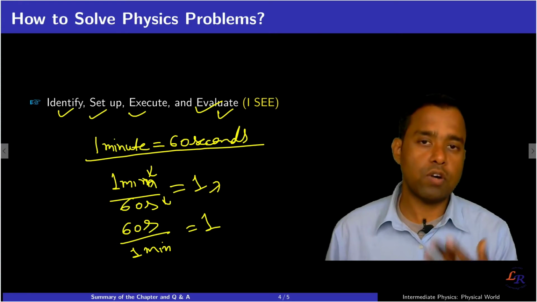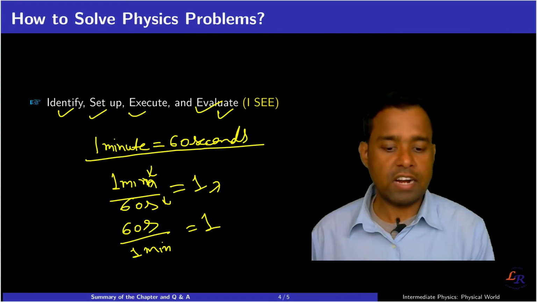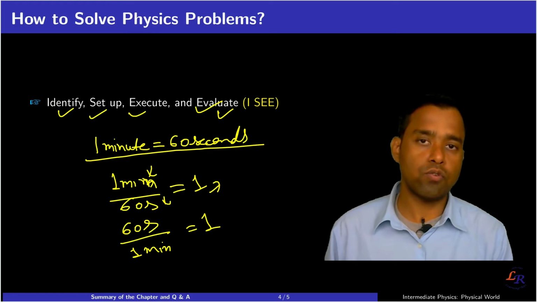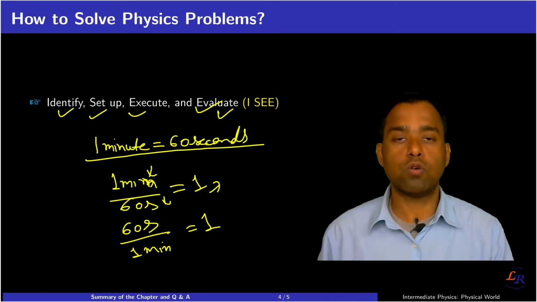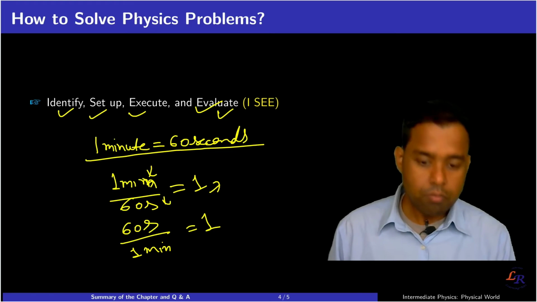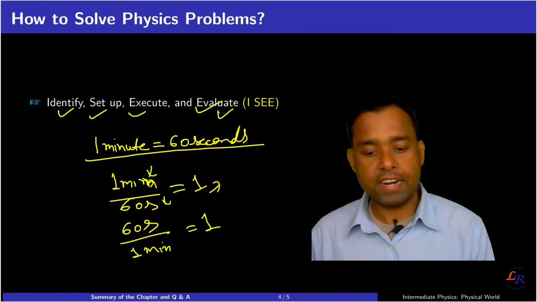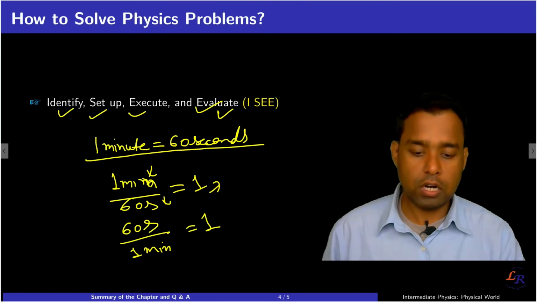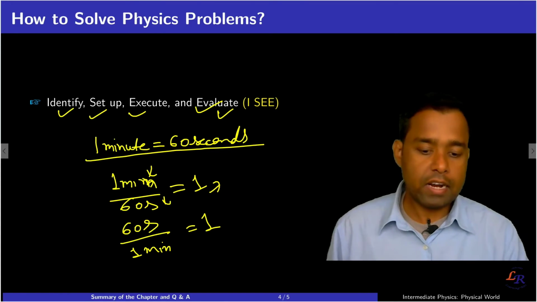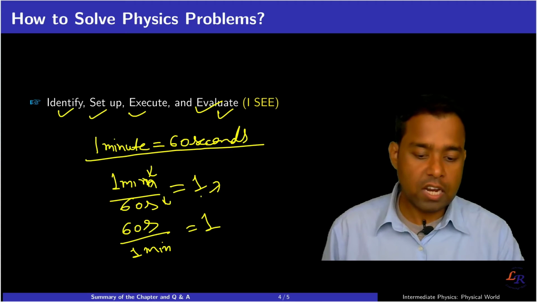But here, as a physicist, you identified that this is related to unit conversion, representing 1 minute is equal to 60 seconds. So you identify, then you set up, and you conclude that the answer will be 1. And then you evaluated, and this really makes sense.